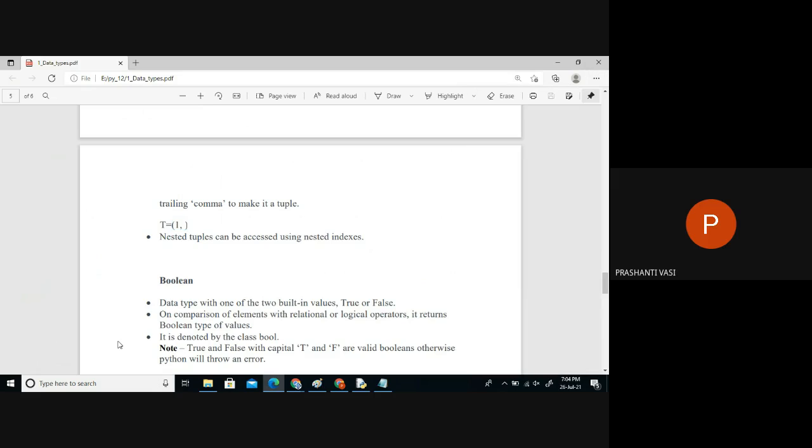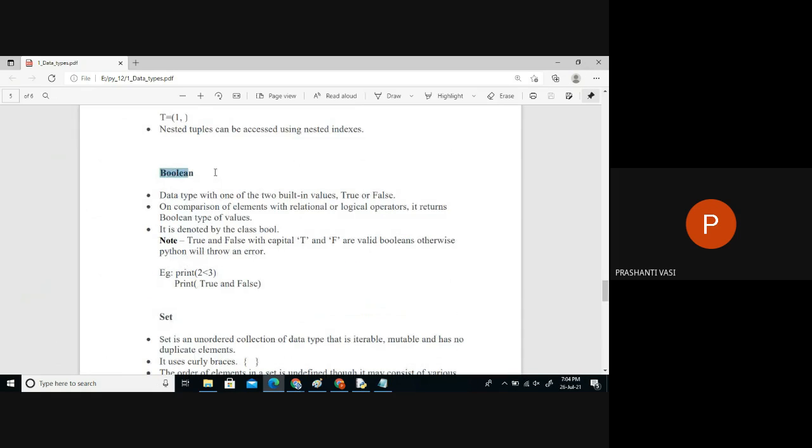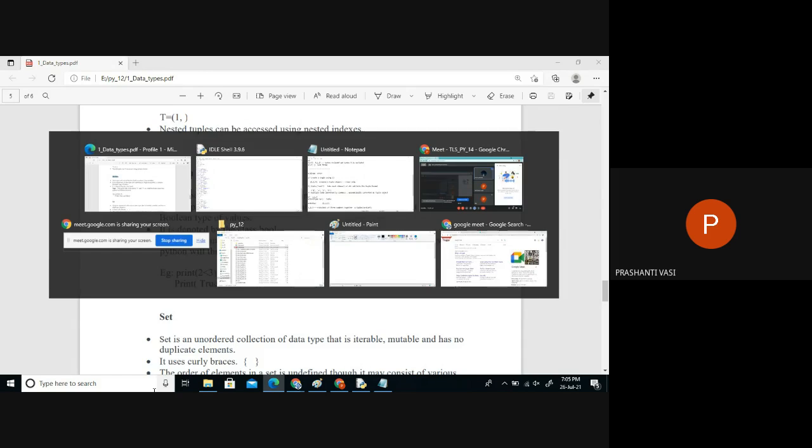So the next data type is the Boolean data type. Boolean is nothing but true or false. Whichever information leads to a true or false answer, that's called a Boolean type. Generally, we get Boolean types on comparisons. Whenever we compare something: is it equal to this data? Is it less than this data? Is it more than this data? So we have some symbols called comparison operators: less than, greater than, less than or equal to, greater than or equal to, equality, non-equality. On comparison of two elements, we always get data of Boolean type. It's true or false.